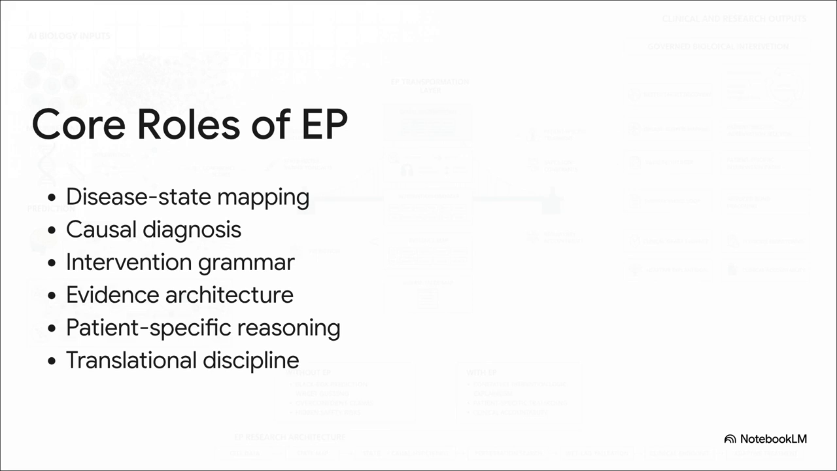First, disease state mapping. It finds the true causal drivers and recovery paths, not just surface symptoms. Second, causal diagnosis, which forces us to separate mere correlation markers from actual levers we can pull. Then it creates an intervention grammar, giving structure to the sequence and timing of actions. It also builds an evidence architecture to handle uncertainty, applies patient-specific reasoning, and provides the translational discipline needed for clinical trials. In short, it's the logical grammar that turns mysterious AI outputs into accountable clinical actions.